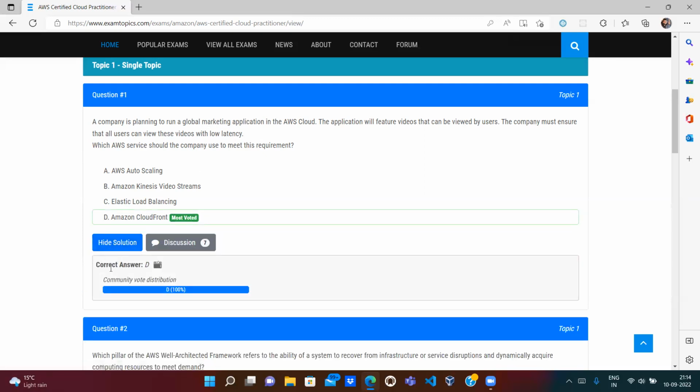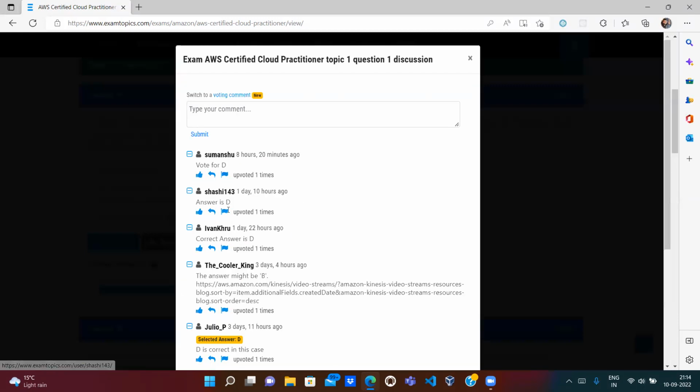If you reveal the answer, they say option D, but it could be correct or it could not be correct, so we will go with the discussion tab. If you go to the discussion tab, most of the people say D, D, D, D, D. D is the correct answer.